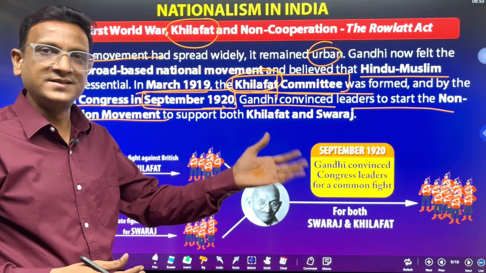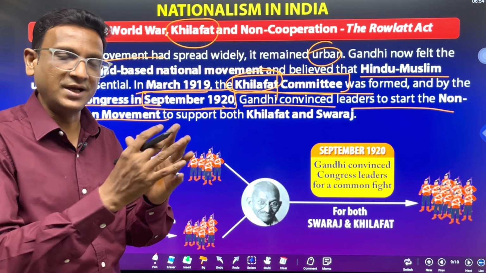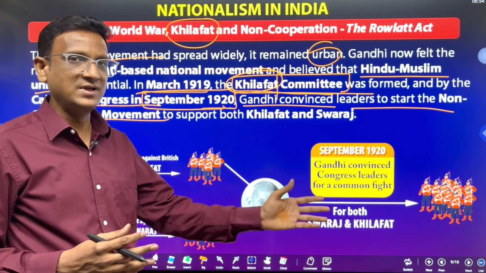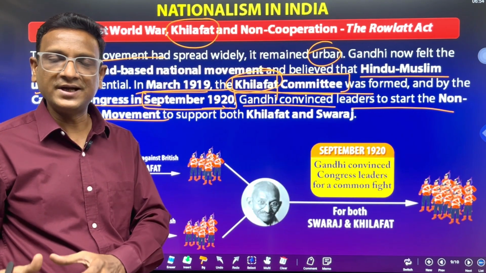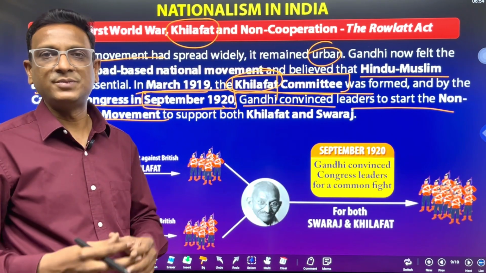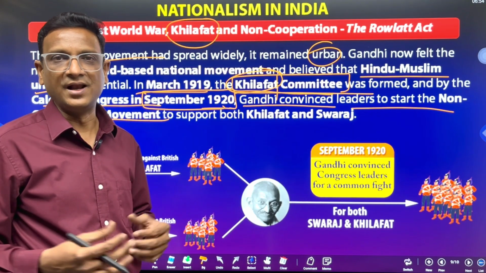So our goals are different, but our common enemy is the British. For the Muslim community, the enemy is British; for the Hindu community and other people, the enemy is British. But our goals are different, Swaraj and Khilafat.